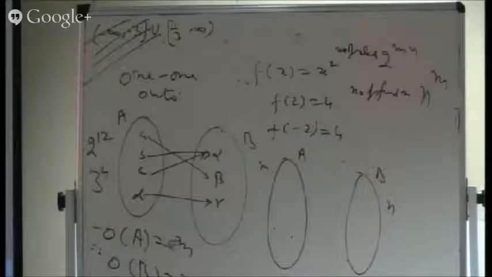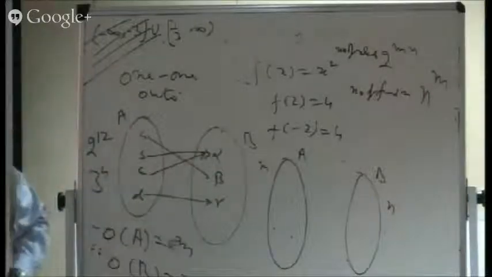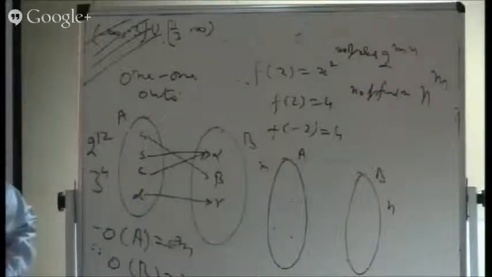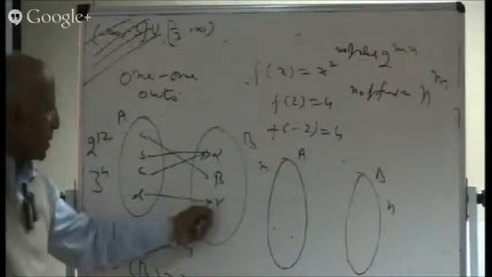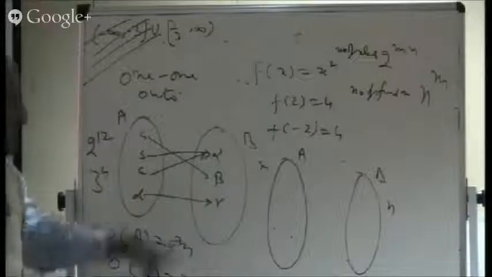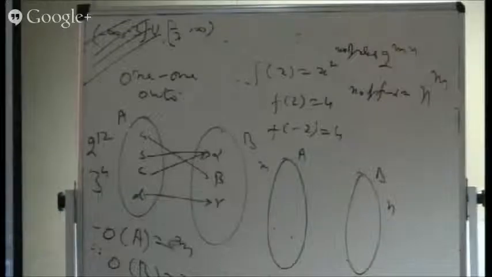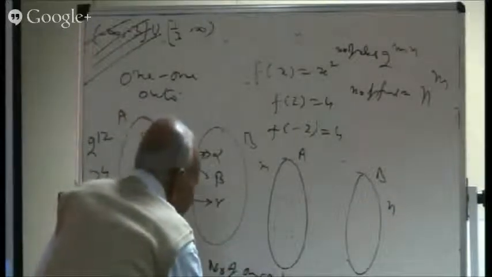So how much? One thing is quite clear: if its order is less than this order, then there cannot be a 1-1 function, because 4 elements must have 4 different answers. So on this side, one restriction is quite clear, that this number cannot be less than this number. If this number is less than this number, then no 1-1 function is possible. Is it all right? So now we are telling the number of 1-1 functions.